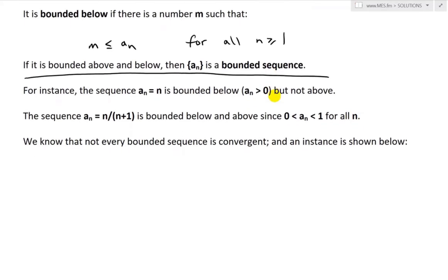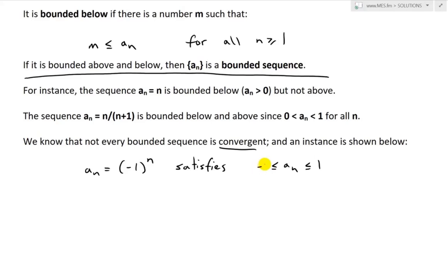Now, going further, we know that not every bounded sequence is convergent. Just because it's bounded does not mean it has to be convergent, meaning there's a limit. An instance is shown below, which I covered earlier: a_n equals (-1) to the power of n. This is bounded because a_n is less than or equal to 1 and greater than or equal to -1, since it just alternates between -1 and 1.